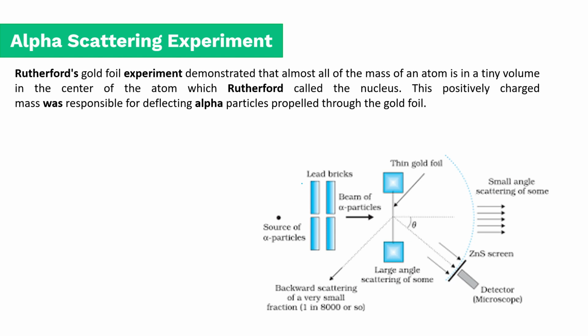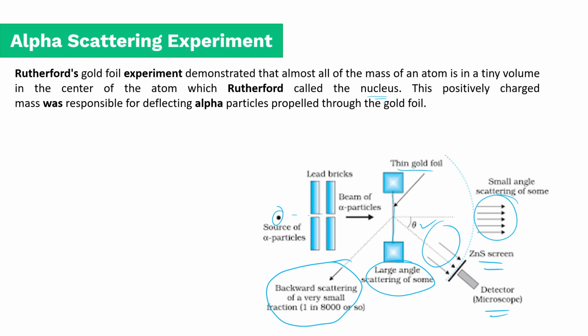Then comes Rutherford. He did this experiment. He took some alpha particles, made a hole in the lead bricks so the beam went in a straight line, and he put a thin gold foil. Once the alpha particles hit this gold foil, some went this side, some went this side, and some went back scattered. So this is a large angle. He kept a detector or a microscope here, which is a ZnS screen, and the scattering angle was measured.